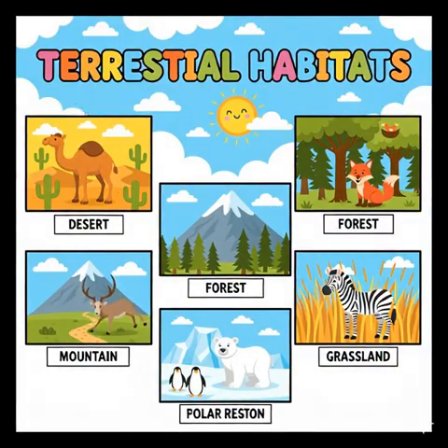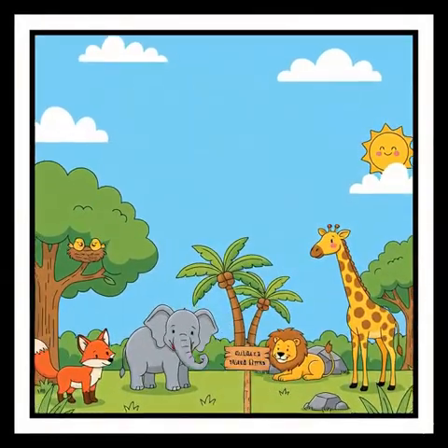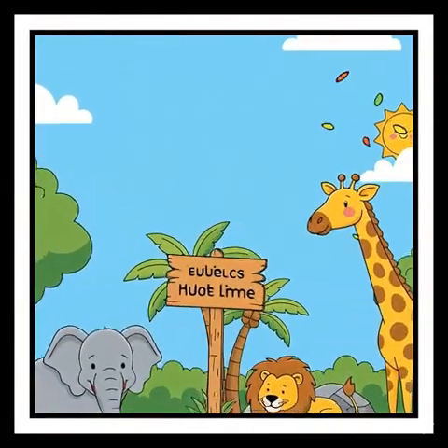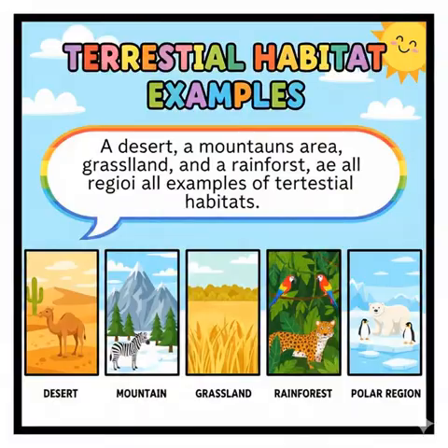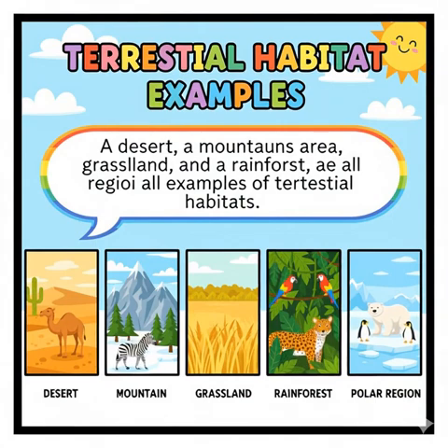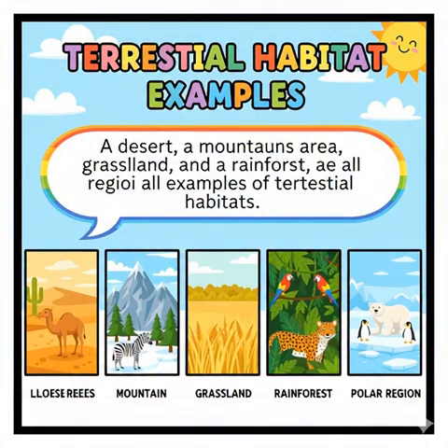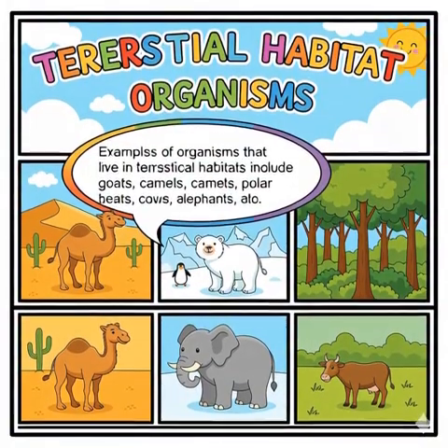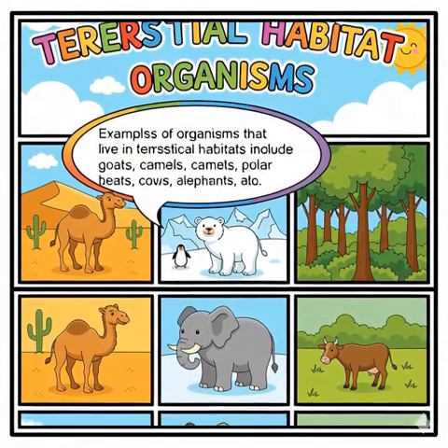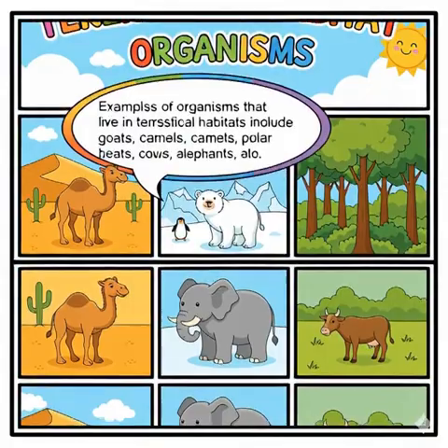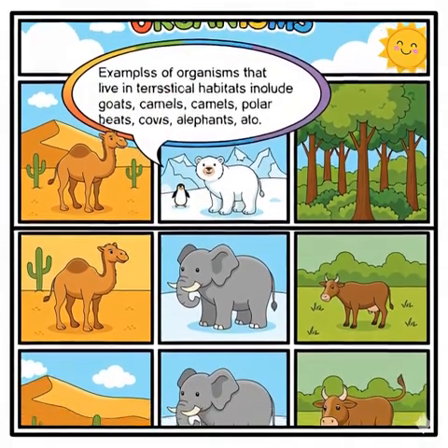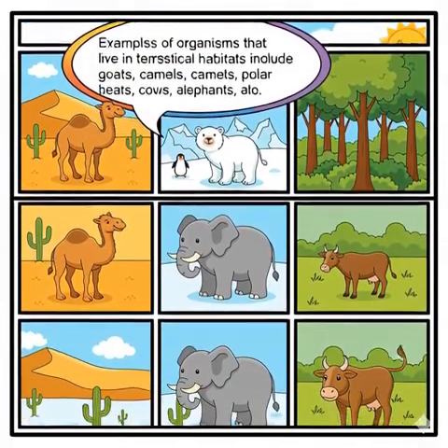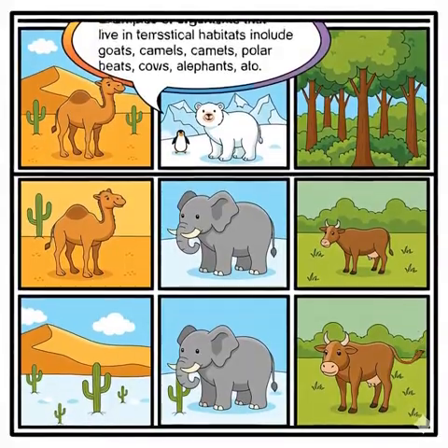Terrestrial habitats. Habitats that exist on land are known as terrestrial habitats. A desert, a mountainous area, a grassland, a rainforest, and a polar region are all examples of terrestrial habitats. Examples of organisms that live in terrestrial habitats include goats, camels, polar bears, cows, elephants, etc.